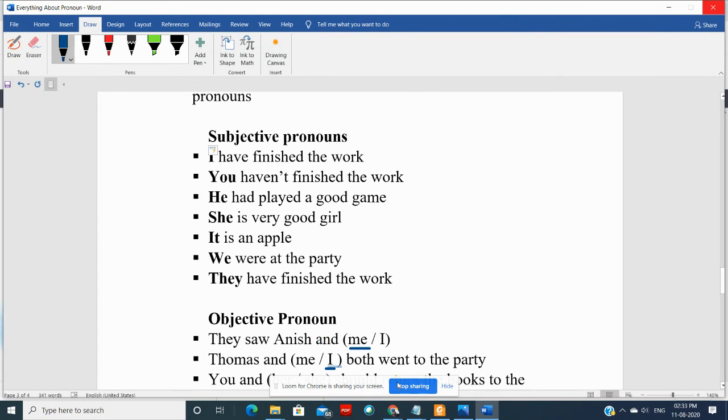Okay, so in the next session we will talk about some other types of the pronoun.